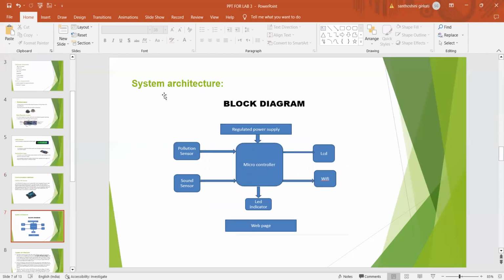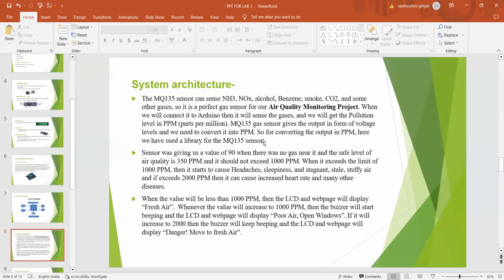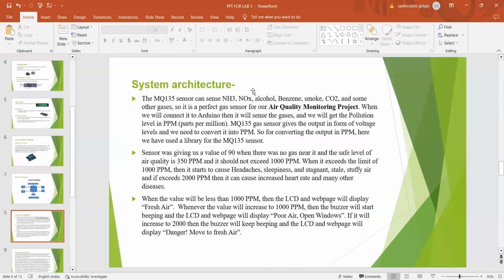Here we have the system architecture and the block diagram and the connections for the hardware components. And next, the system architecture involves the MQ135 sensor, which can sense NH3, NOx, alcohol, and other harmful gases. So it is a perfect gas sensor for our air quality monitoring system. When we connect it to Arduino, it will sense the gases and we will get the pollution level in ppm, which is parts per million. The MQ135 gas sensor gives the output in form of voltage levels and we need to convert it into ppm. So for converting the output into ppm, we have used a library for the MQ135 sensor.